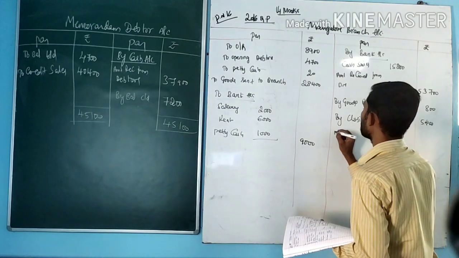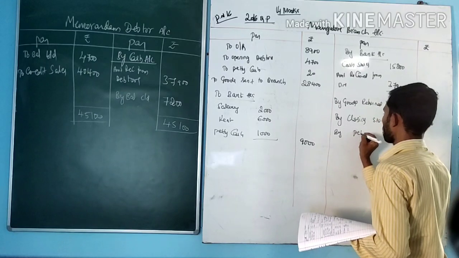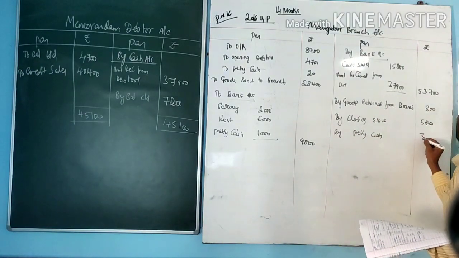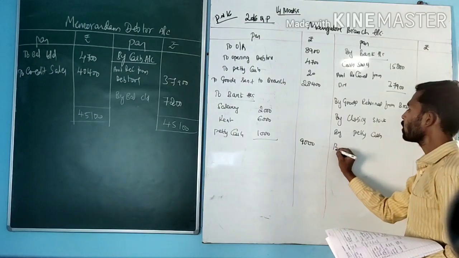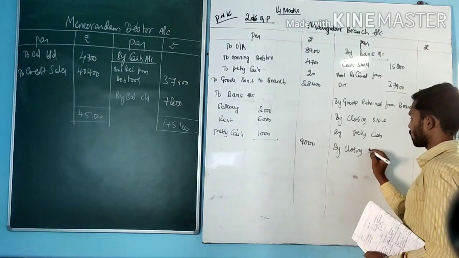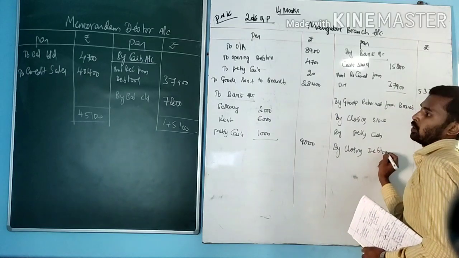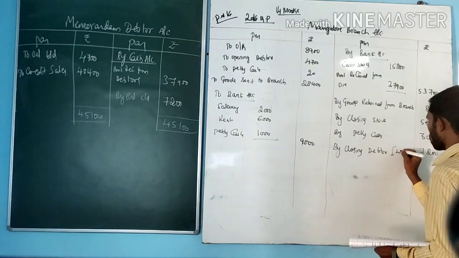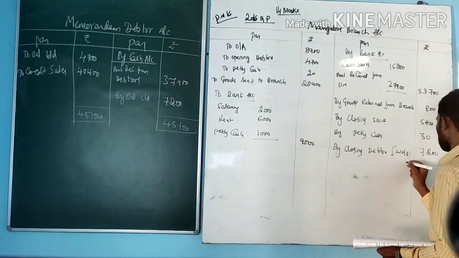By closing petty cash 30 rupees. Next, by closing debtors amount 7,200, which we calculated in working note number 1 in memorandum debtors account.